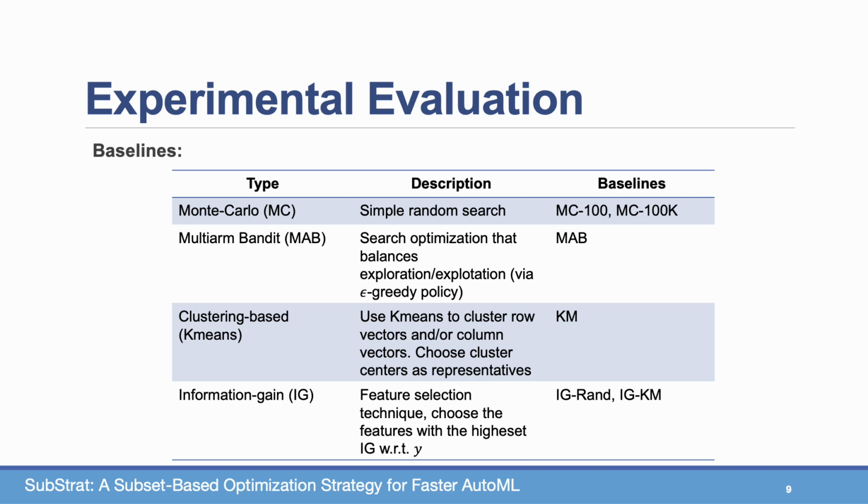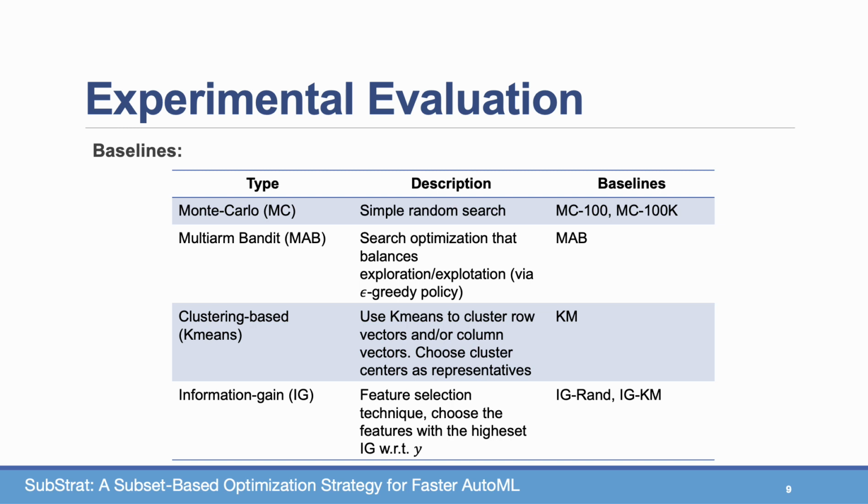Another approach is a clustering-based approach where we can apply both on the rows and the columns. So in order to choose row representatives, we simply employ k-means clustering with size small n predefined, and then choose the cluster centers as representatives. And for the columns, we can transpose the data set and do the same thing on the columns.